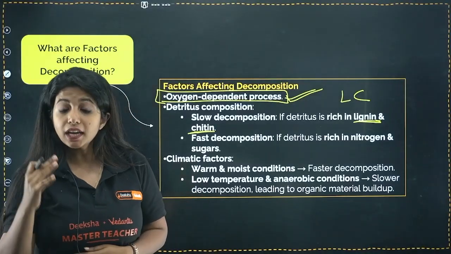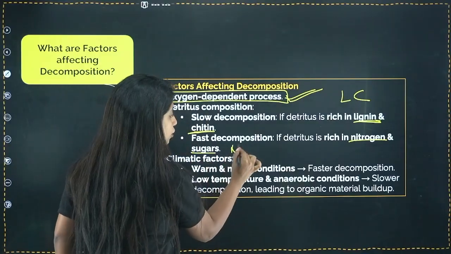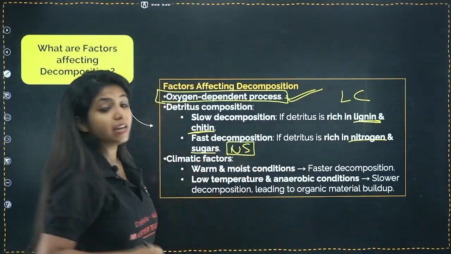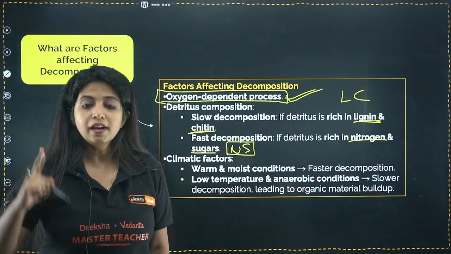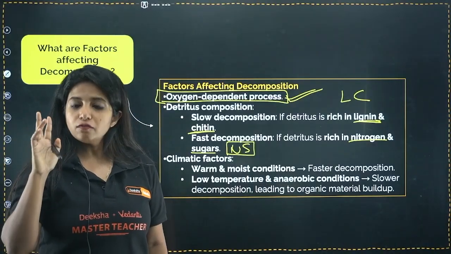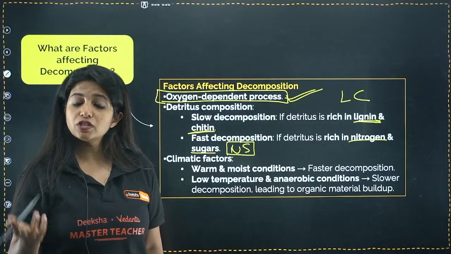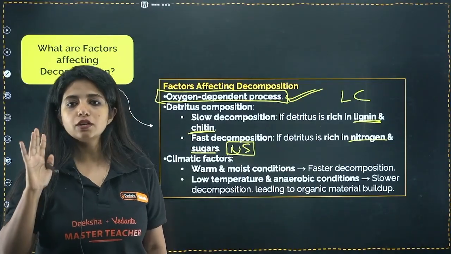On the other hand, if the same material is rich in nitrogen and sugars, in that case it will be faster decomposition. So it is an oxygen dependent process, and the decomposition will be slow if it is rich in lignin and chitin. It will be fast if it is rich in what? Nitrogen as well as sugars.